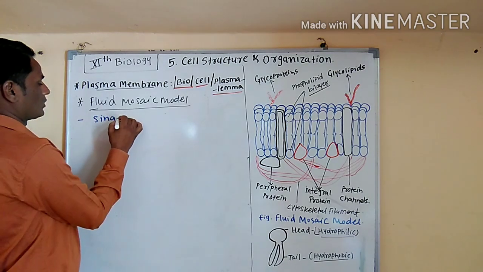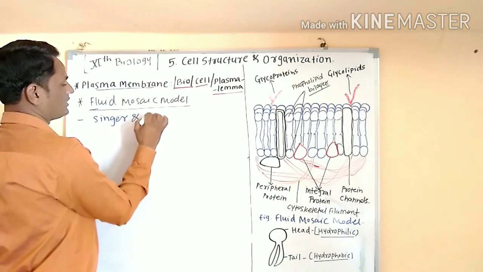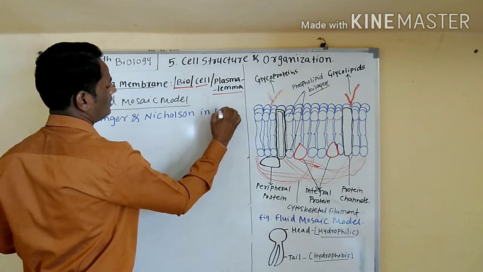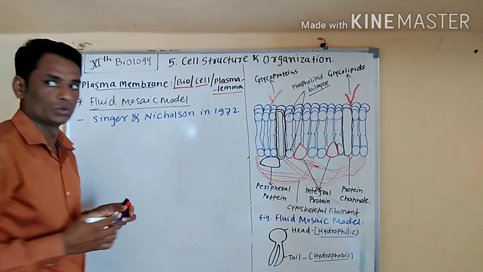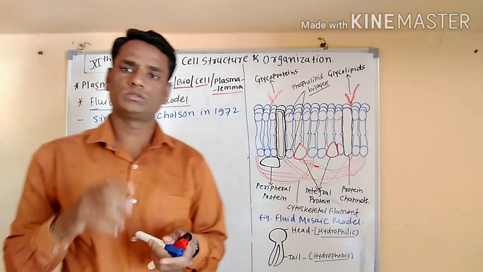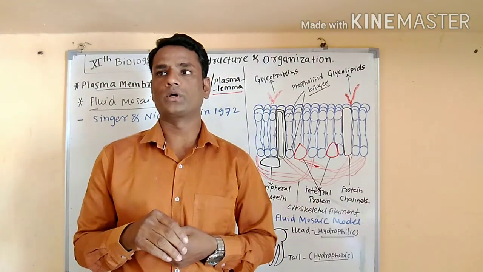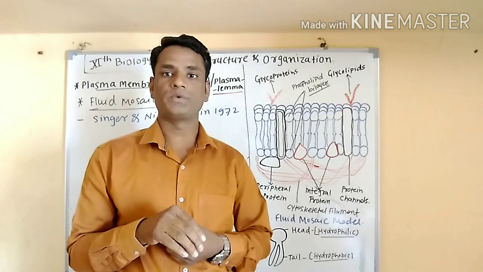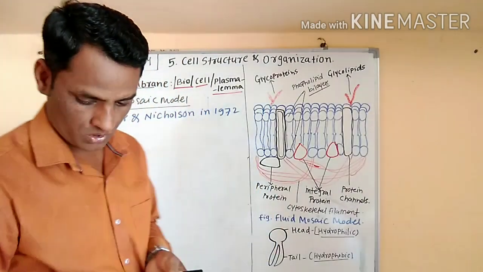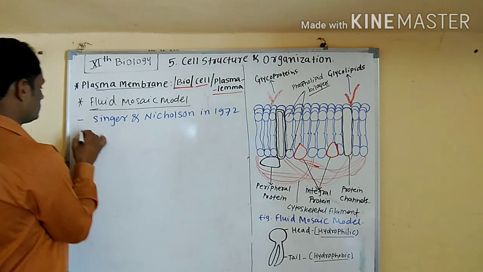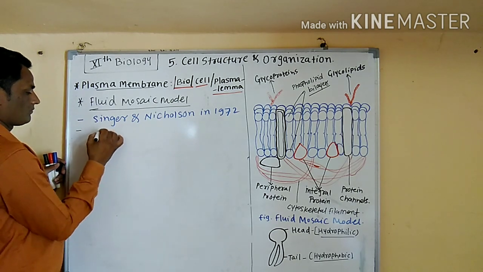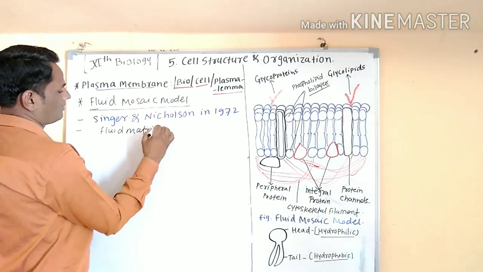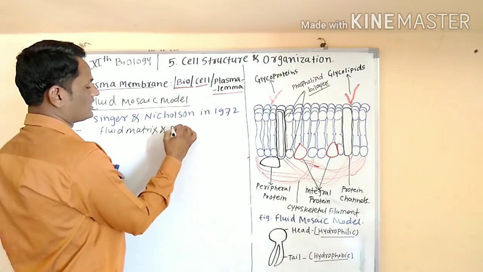The fluid mosaic model was proposed by Singer and Nicolson in 1972. According to this model, the plasma membrane consists of a fluid matrix and phospholipid bilayer molecules.